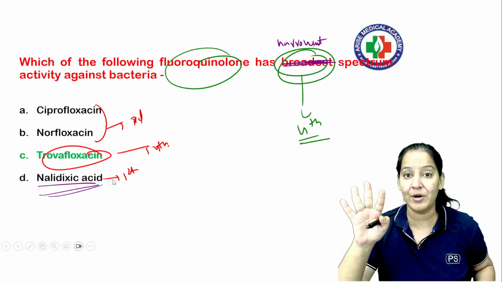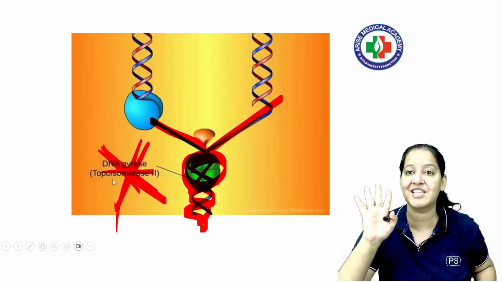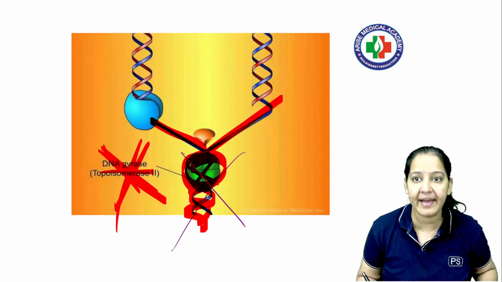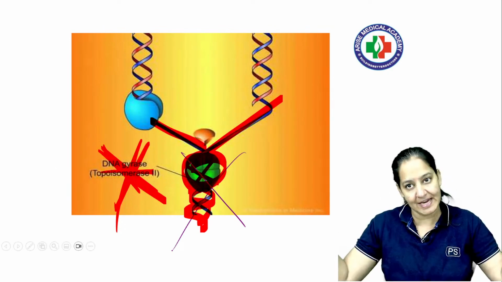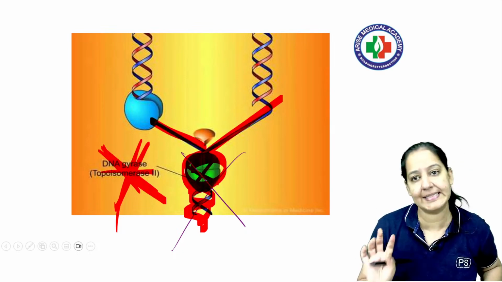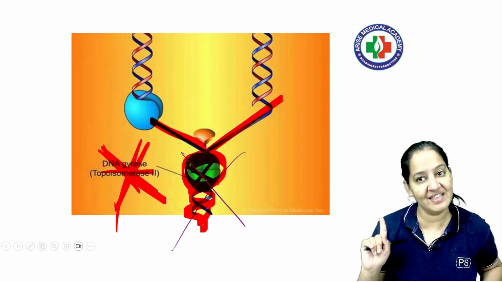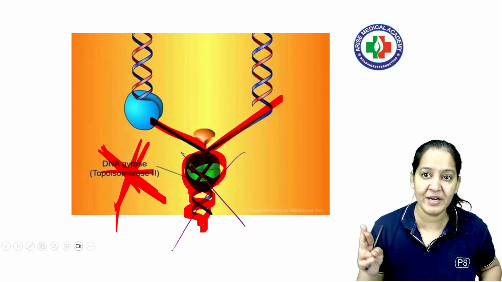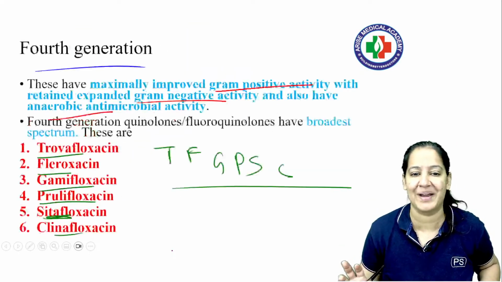This is regarding fluoroquinolones. Learn the fourth generation, learn the mechanism of action. They inhibit DNA gyrase. They inhibit the unwinding step. No unwinding, no replication. They are direct inhibitors of nucleic acid synthesis. Indirect inhibitors, we have seen, are sulfonamide and trimethoprim. The combination is known as cotrimoxazole, 5:1.